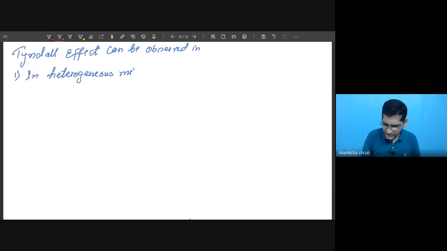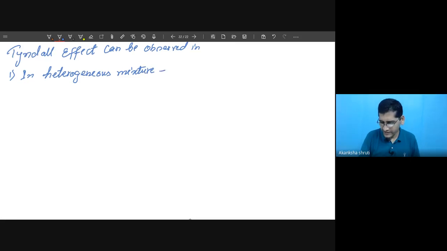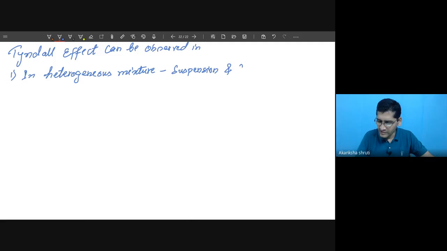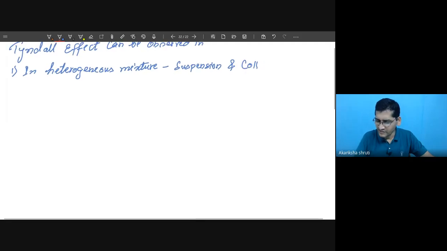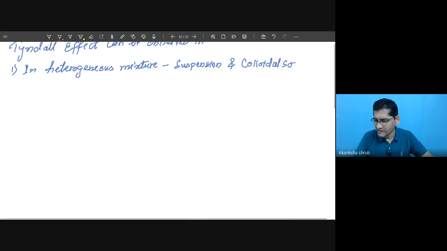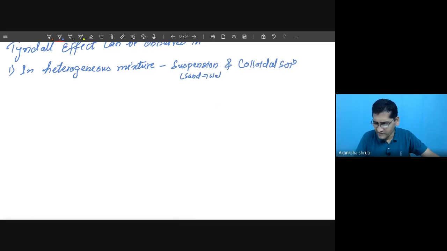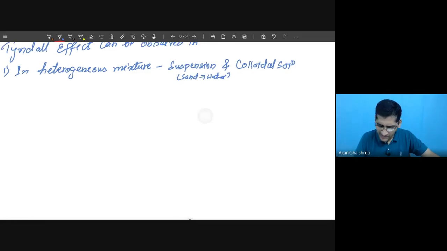So in a heterogeneous mixture like a suspension and a colloidal solution, in both cases we can observe it, like sand in water, and colloidal solutions like milk.